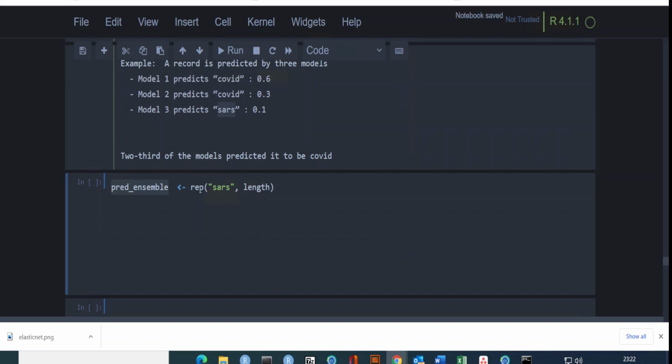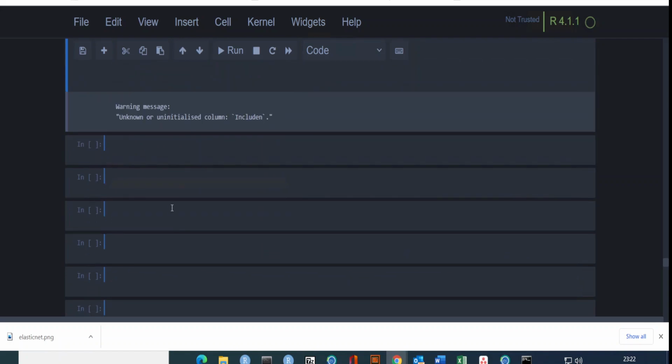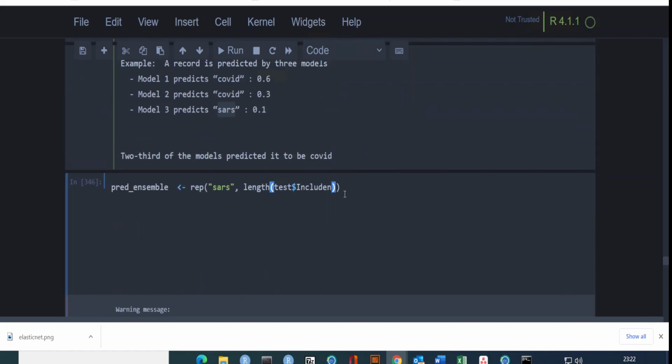I will label everything by stars, but later I will change it by the number of algorithms. The length should be the length of my test data include. That would be my actual class, and this is a predictor class.